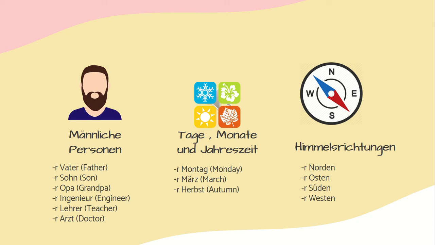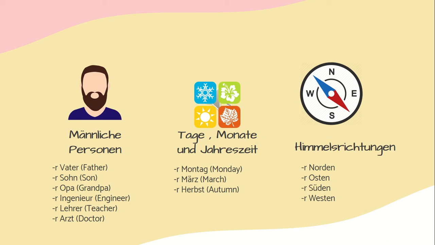son, der Sohn, grandpa, der Opa, or masculine professions like engineer, der Ingenieur, the teacher, der Lehrer, and doctor, der Arzt. Next, we have the names of days, months, and seasons of the year. For example, der Montag stands for Monday, der März for March, and der Herbst, which means the season autumn or fall.